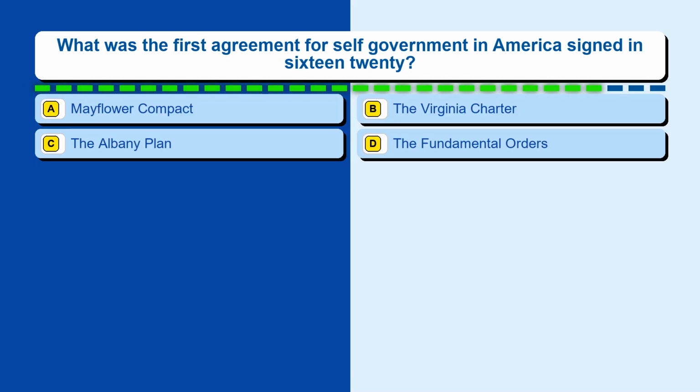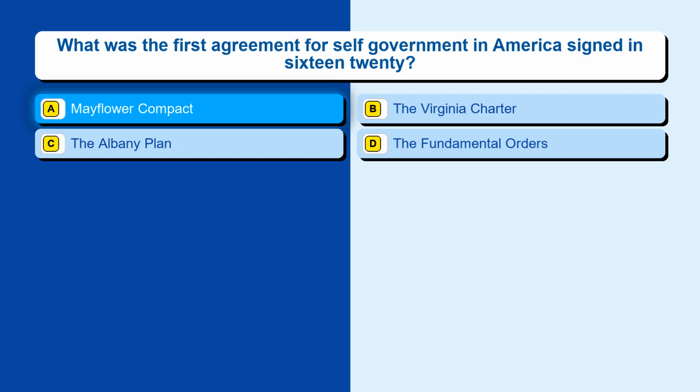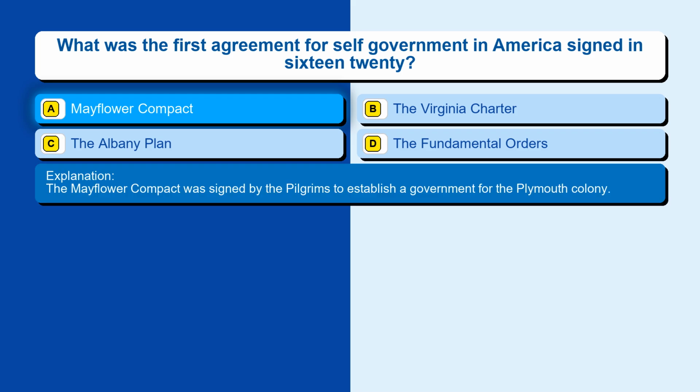Question 100. What was the first agreement for self-government in America signed in 1620? Option A, Mayflower Compact. Option B, the Virginia Charter. Option C, the Albany Plan. Option D, the Fundamental Orders. The correct answer is option A, Mayflower Compact. The Mayflower Compact was signed by the Pilgrims to establish a government for the Plymouth colony.